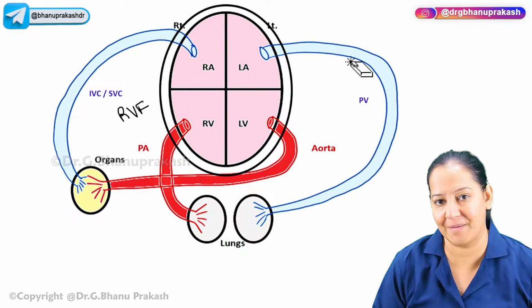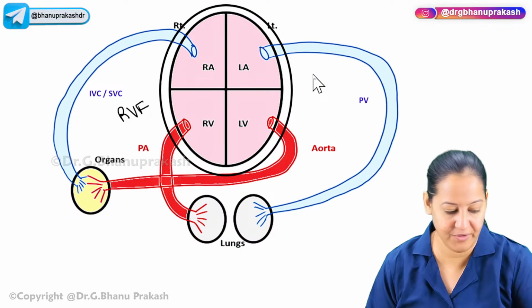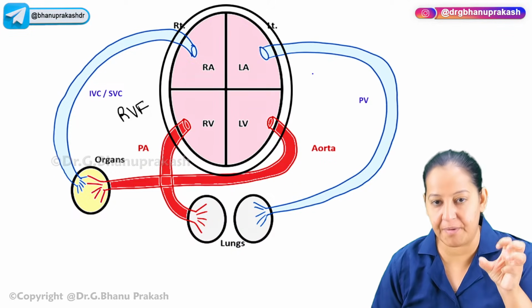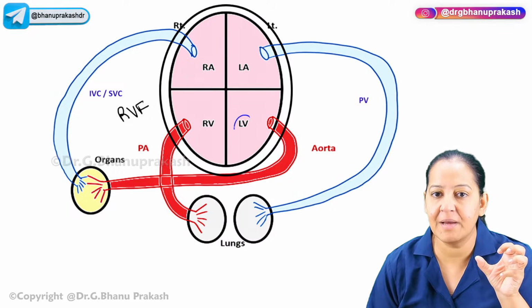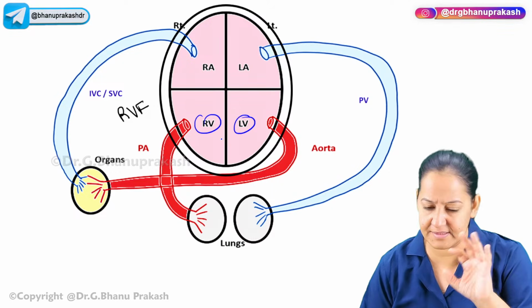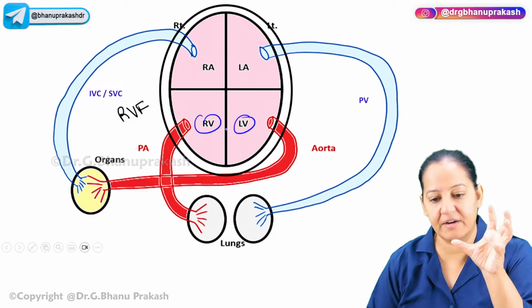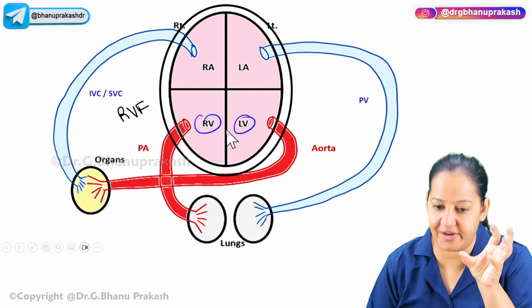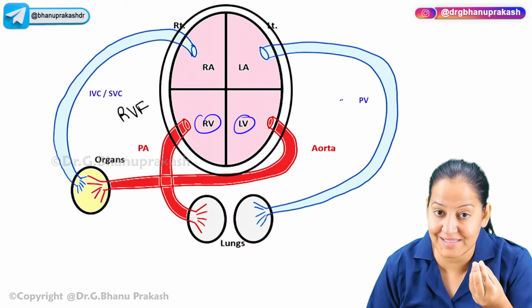God has given a backup. God has given backup for everything. Imagine if someone's heart is not pumping properly. Maybe the left ventricle, maybe the right ventricle. We are more concerned here with the left ventricle. So if the left ventricle is not pumping properly, it's an emergency.